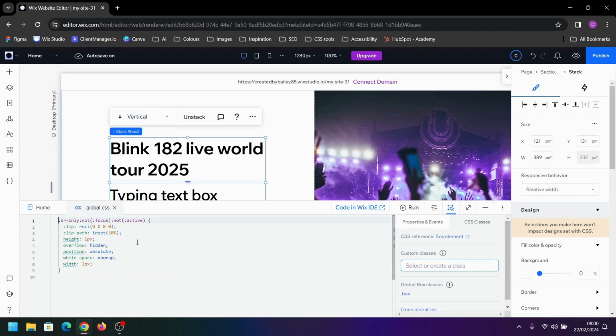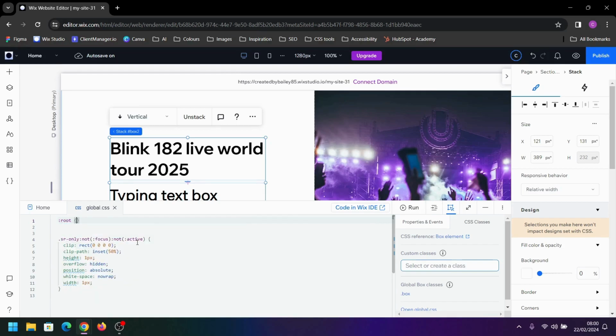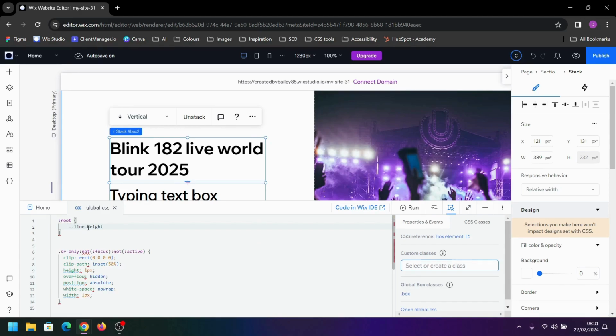Next, at the top of the CSS file, I'm going to create a root. In here I'm going to create a few CSS variables. First thing we're going to do is write 2 dashes, and then we're going to write our name, and the name's going to be line height, and I'm going to set that line height to 100% for the minute. If you've got more than one line of text, you would have to adjust this, which is why I've set up a CSS variable for it. I will show you why later.